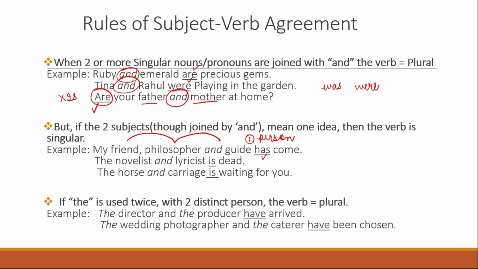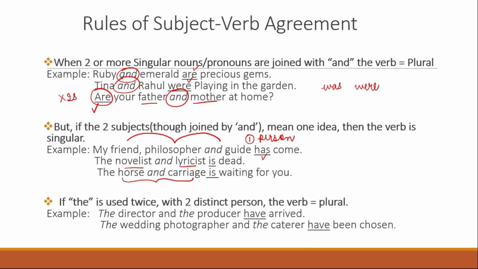The novelist and lyricist is dead. So the same person is a novelist as well as a lyricist. So that person is dead. The horse and carriage is waiting for you. So horse and carriage is considered to be one entity.